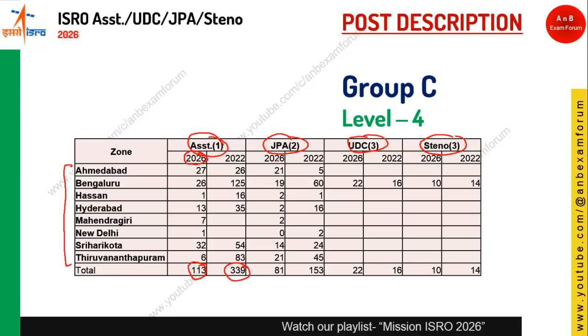For JPA, the total vacancy this year is 81. For UDC it is 22, which has increased from 16 to 22, and for steno it is 10. For those who want to join ISRO at the headquarters in Bangalore, it is a very good opportunity. One more thing: these posts are level 4 jobs, which is not a bad one. It is a very decent job. You will get a handsome salary along with perks and benefits. So this is about the post description.